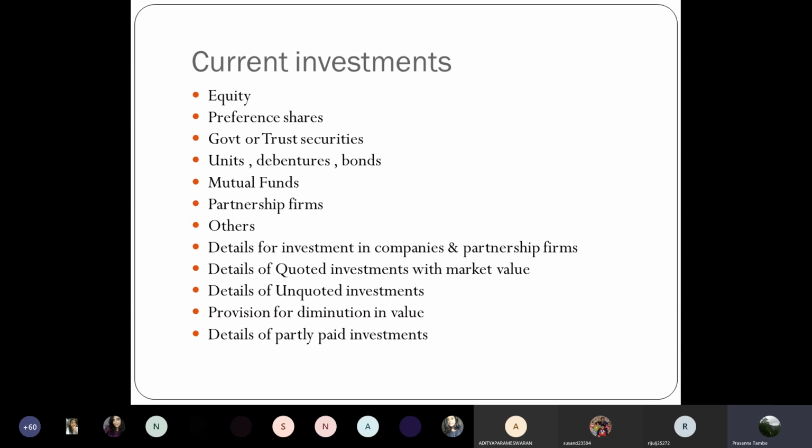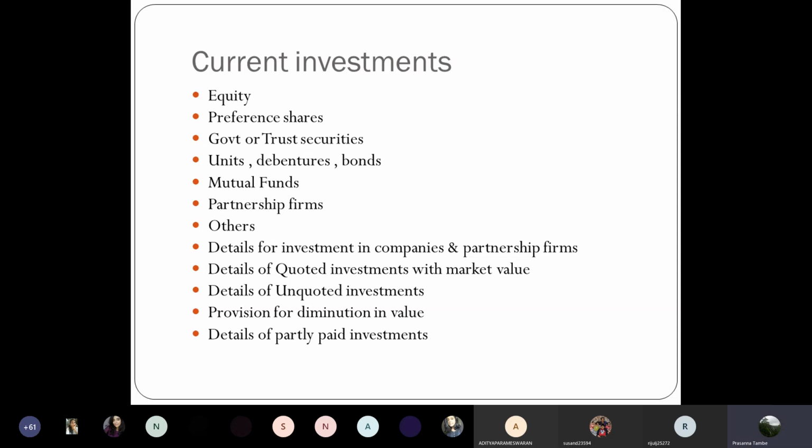So that is a disclosure for partnership firm. Whenever you have quoted investments, quoted in the sense which are listed in the securities market, you can find out the market value of these investments at the end of the year, and you have to provide information about market value for each of these investments which are listed in the securities market.